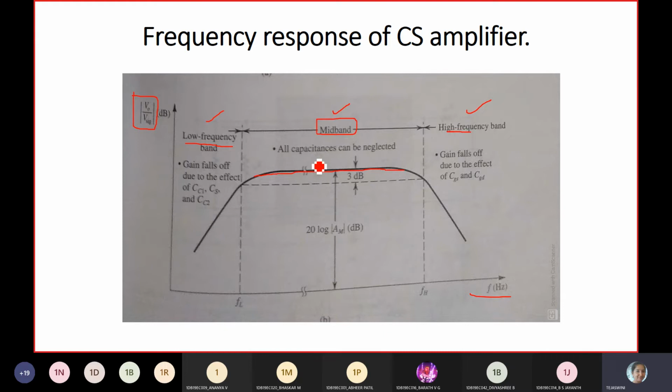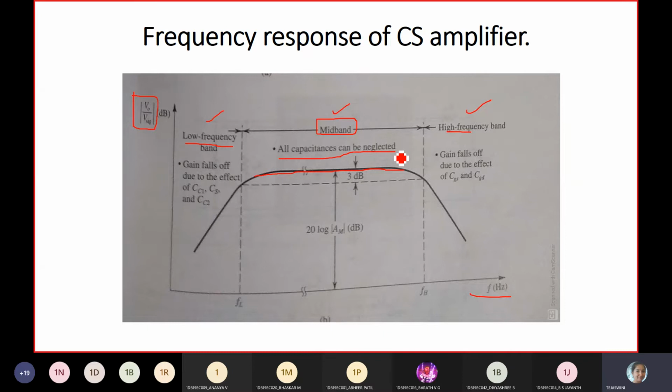Because we have not considered any capacitances, all capacitances can be neglected, whether coupling capacitors or internal capacitances. The internal capacitances are CGS, CGD, CSB, CDB. I told you about four capacitances at the beginning when explaining the frequency model.